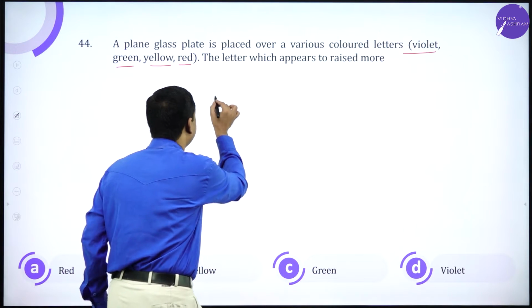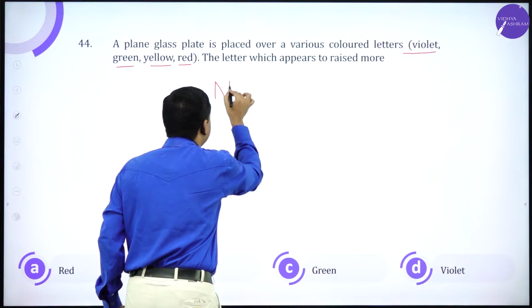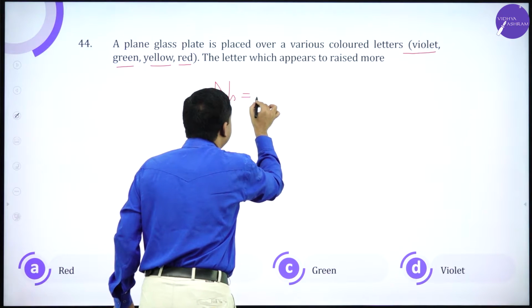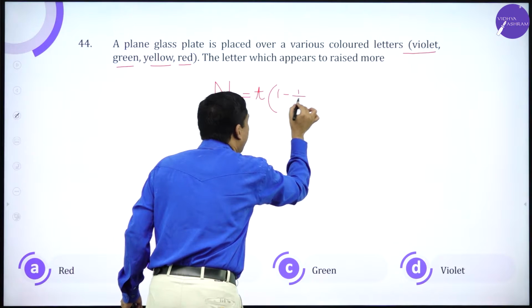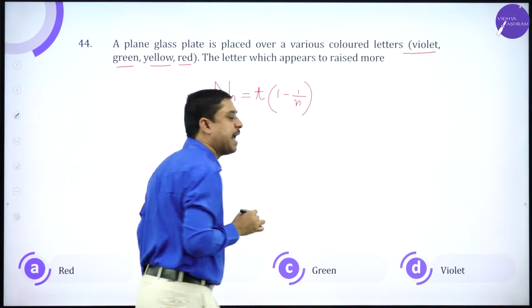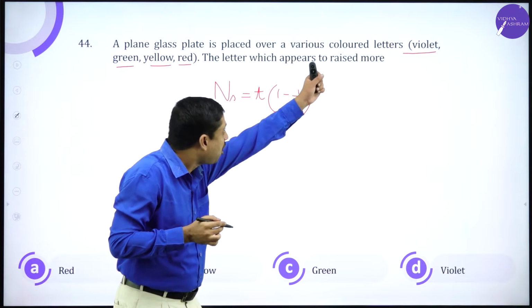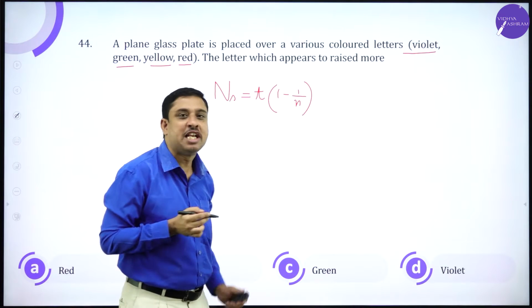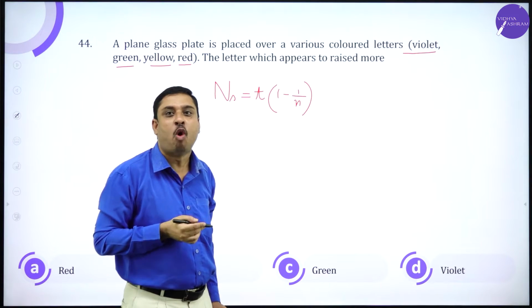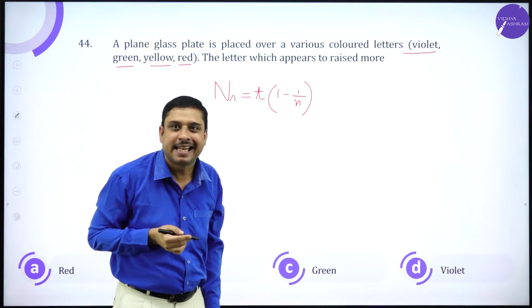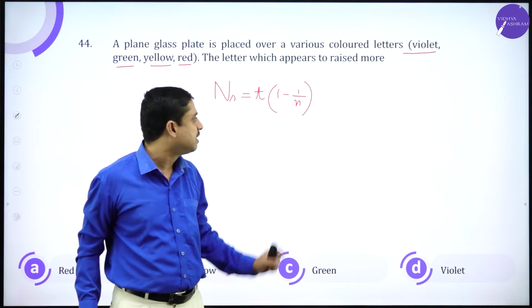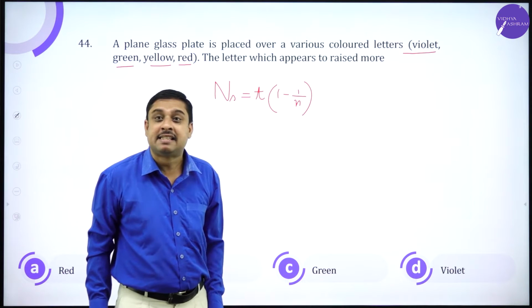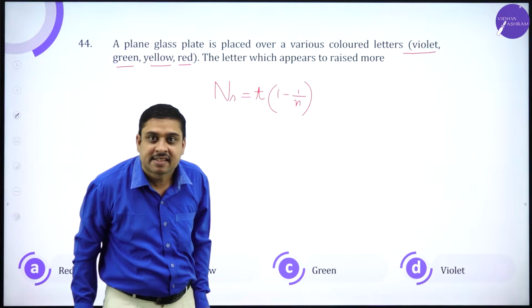Normal shift. We have written normal shift is T into 1 minus 1 by n. For which of these letters is the shift more? Normal shift is more. T is thickness. He has not spoken anything about the thickness. N is the refractive index.